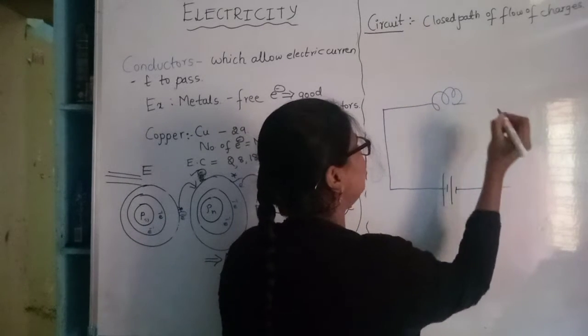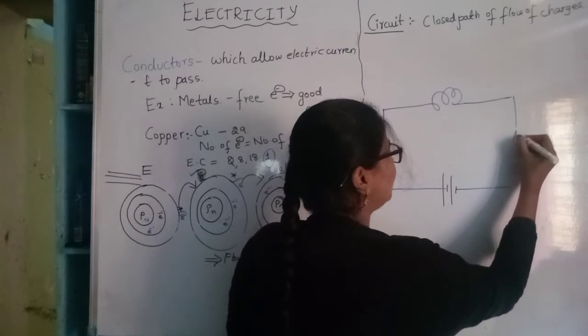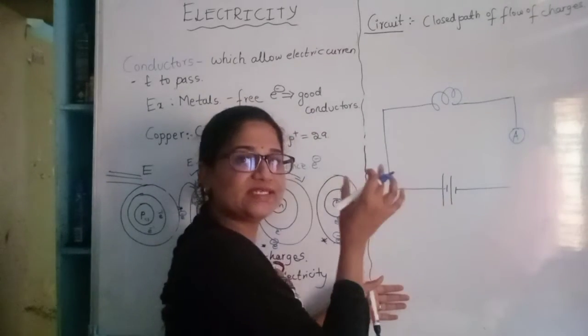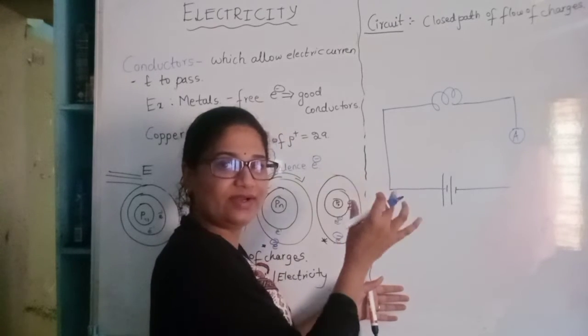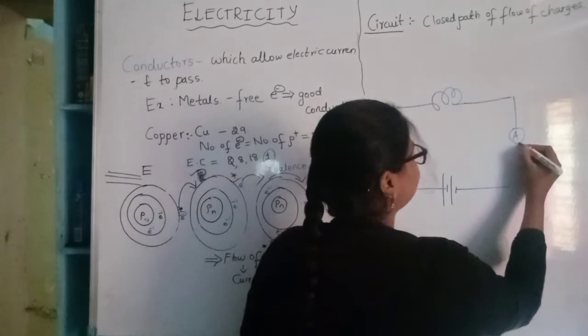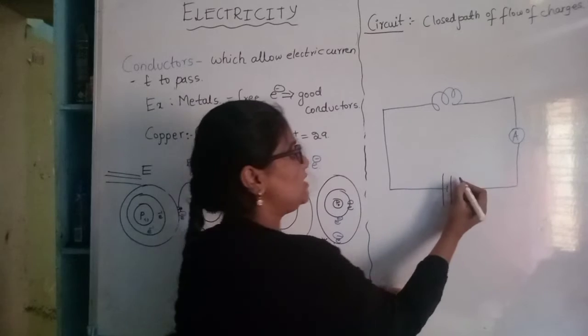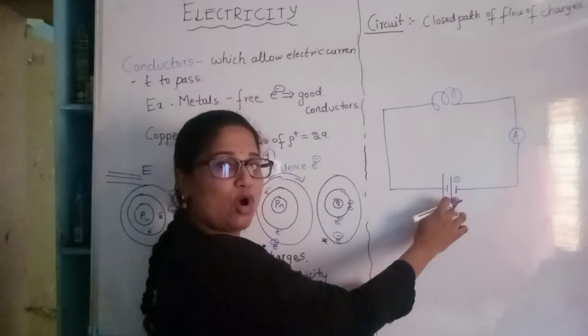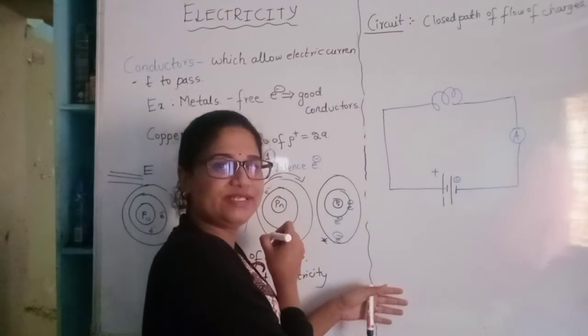This is a bulb. And here we have the ammeter, which is the device that measures the quantity of the current. This is the negative terminal. The small line indicates the negative terminal, the bigger line indicates the positive terminal.